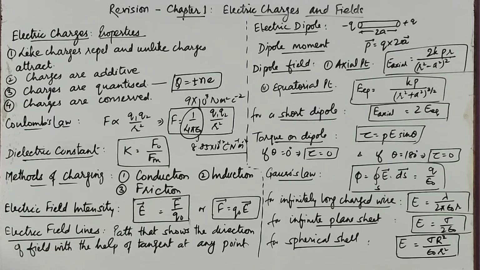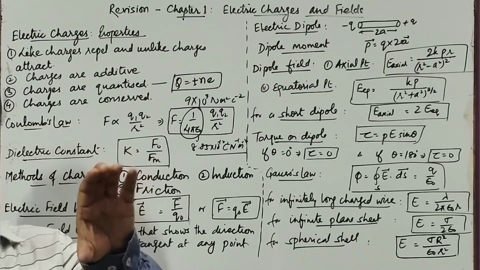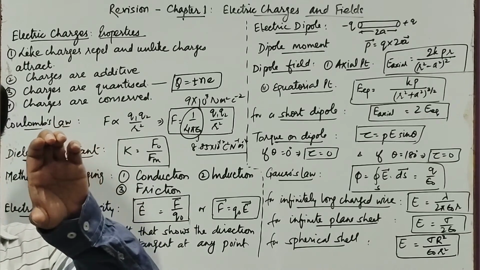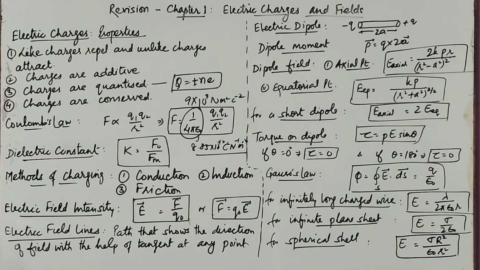But in case of induction, what happens? First, physical contact is not required. A charged body is held in the neighborhood of an uncharged body, and this induces a charge on the other body. So in this, there is no physical contact between the two bodies like in conduction. Secondly, conduction develops like charge, but in induction the charges developed are unlike. If one was positive, then the other body will acquire a negative charge.